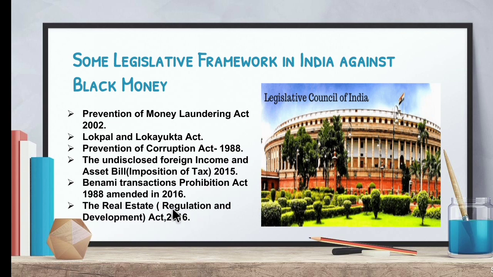Next, the Real Estate Regulation and Development Act was passed in the year 2016. So children, make a note of the year in which the act was passed. So these are all the acts which were passed against black money in our Indian legislature. So I hope you are clear with this.